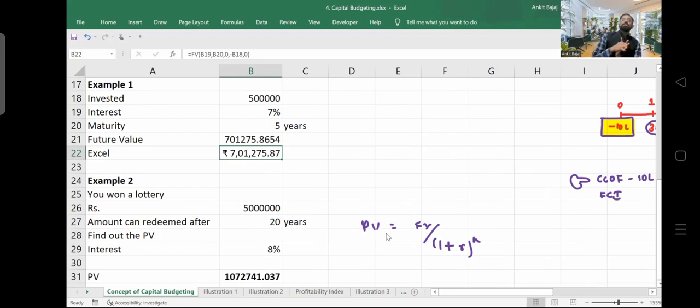7,01,275. You just write down equal to FV and open up the bracket. After that, you have to follow the instructions and you will be getting the answer. Am I clear? Okay, chalo, I will repeat it again.